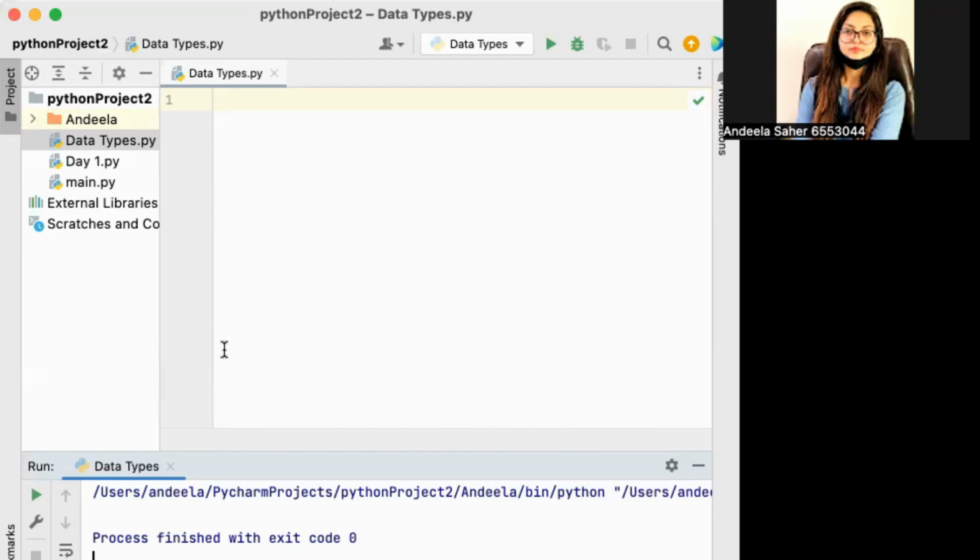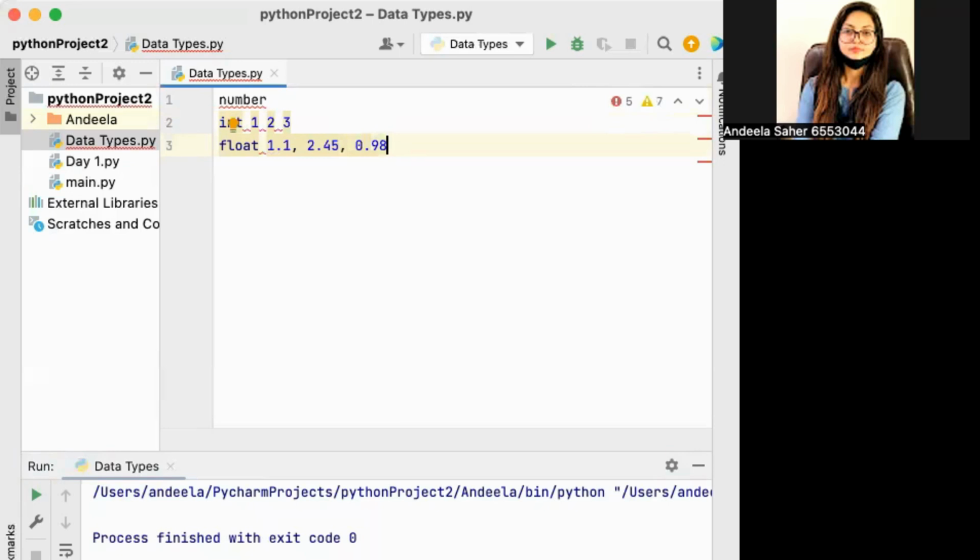So here are four important types. Let me write them side by side. First, numbers. In numbers we have two data types: one is integer and one is float. Integers, as you know from mathematics, are whole numbers, like 1, 2, and 3. In float, you will see decimal numbers, numbers that have a decimal sign in them, or that can start from zero as well.